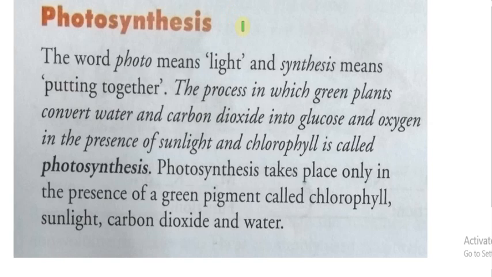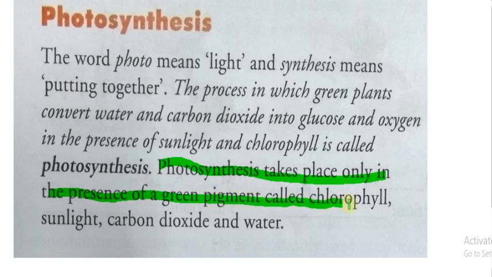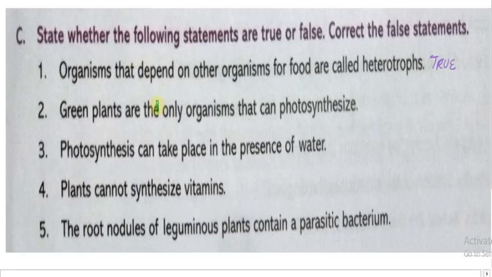The process in which green plants convert water and carbon dioxide into glucose and oxygen in the presence of sunlight and chlorophyll is called photosynthesis. Photosynthesis takes place only in the presence of a green pigment called chlorophyll. This is the main point related to this question.